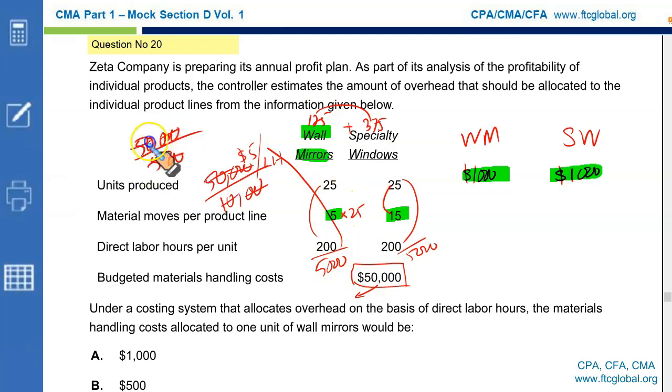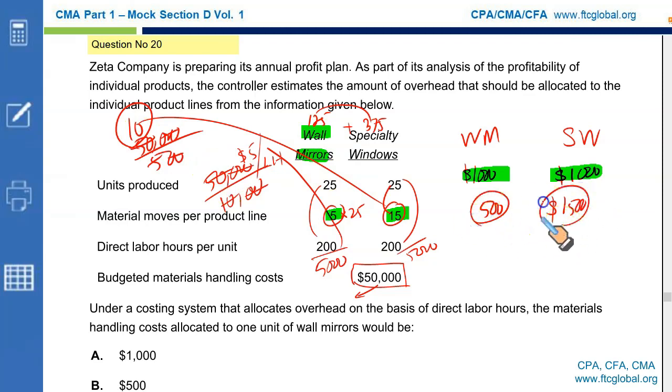It makes much more sense now. Each move costs you $10. So the item that requires more moves will carry more cost. Now, since it requires 15 moves to manufacture a specialty window, it should be charged with $1,500 of material handling cost. And the wall mirror takes fewer moves, 5 moves only, 5 times 10, just $500. Now, this makes much more sense.